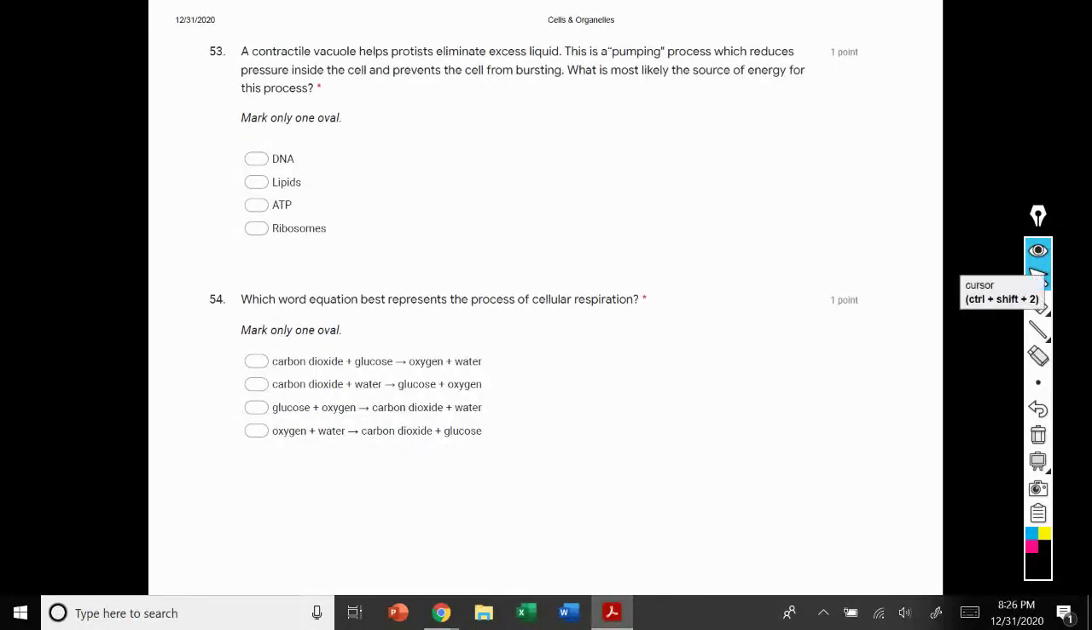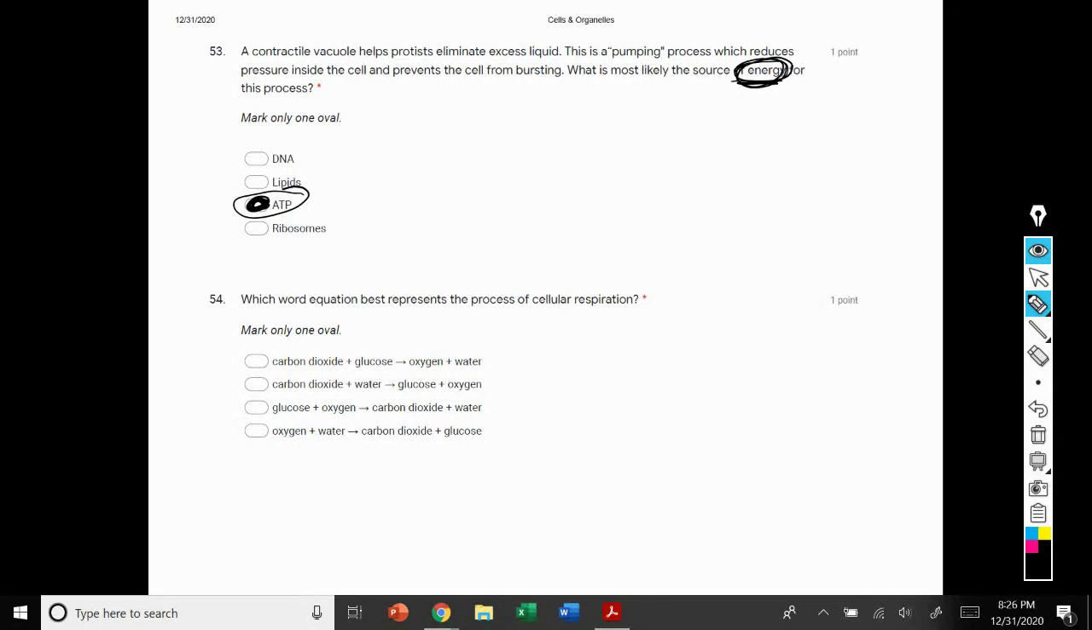53. A contractile vacuole helps protists eliminate excess liquid. This is a pumping process which reduces pressure inside the cell and prevents it from bursting. Which is most likely the source of energy for this process? So that's what the question is actually asking us, is what is the energy for this? And the energy for that comes from ATP. So again, ATP is cellular energy.